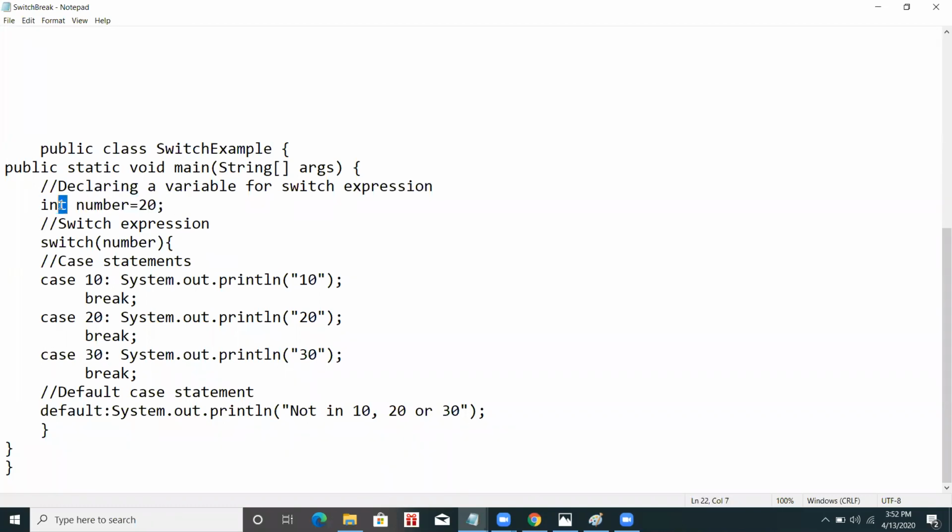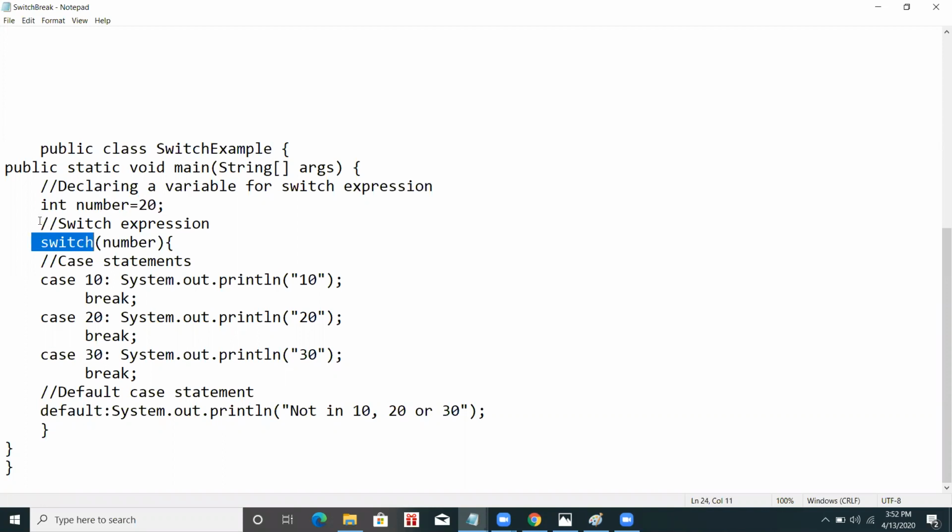Int is a data type, number is a variable, and number contains 20. Now I am writing switch, and this is the syntax.